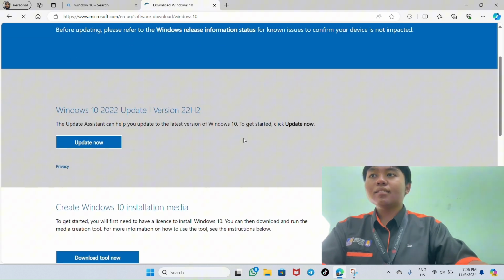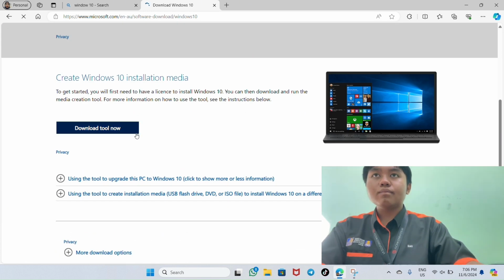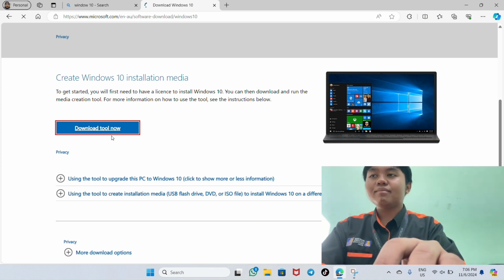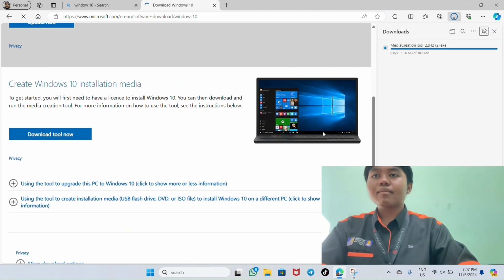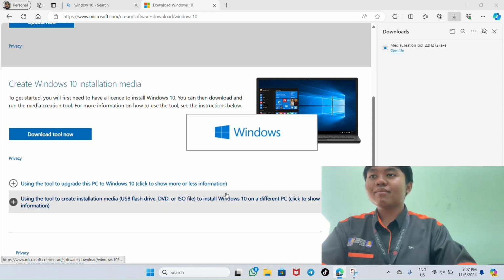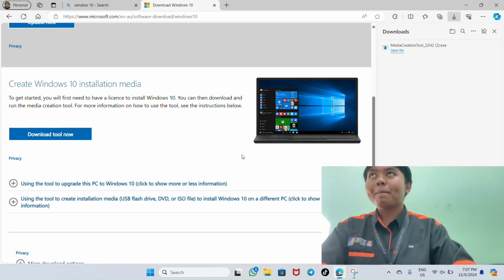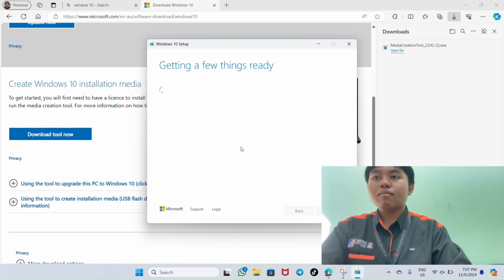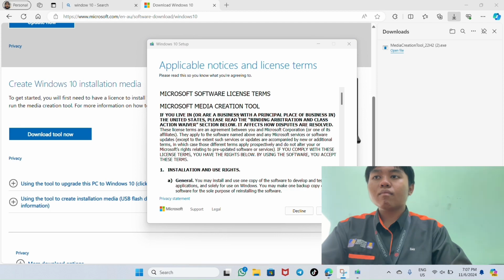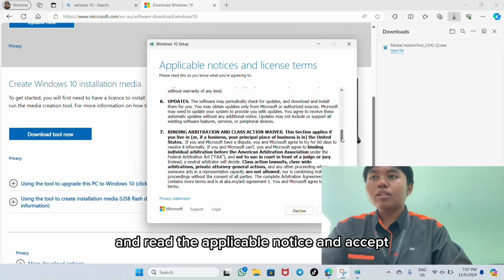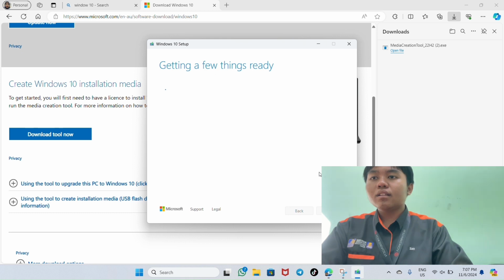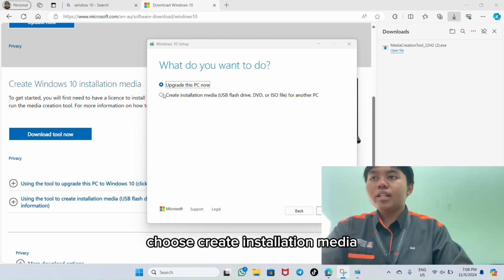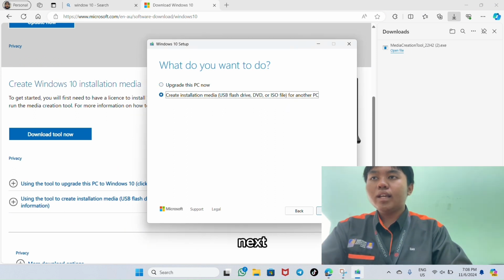After that, download it now. And open the file. And read the notice and accept. Choose create installation media. Next.